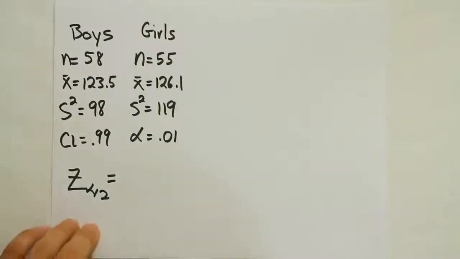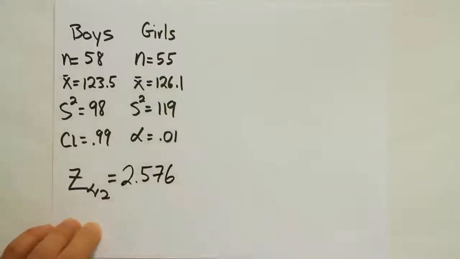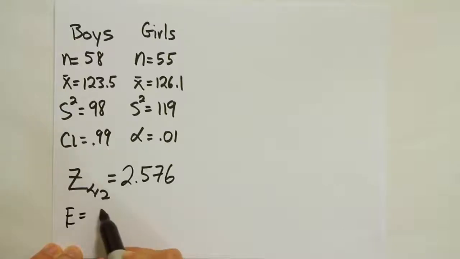Okay, so we found our critical value to be 2.576. That's for the alpha of 0.01 and two tails. Now our next step is to get the margin of error. So remember, the formula for margin of error is z alpha divided by 2.